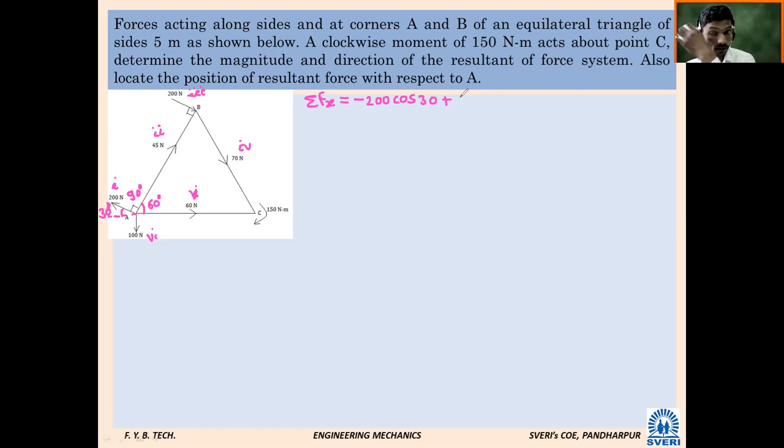45 Newton. 45 into cos 60. How much? 45 into cos 60. Cos 60, sir. Very good. Force number 3, 200 Newton.